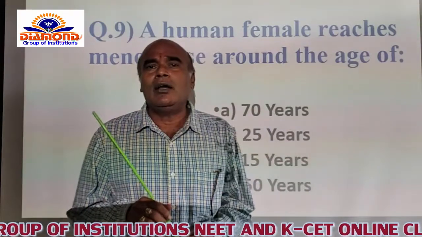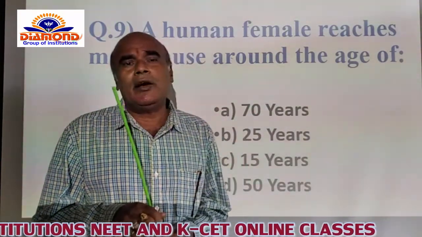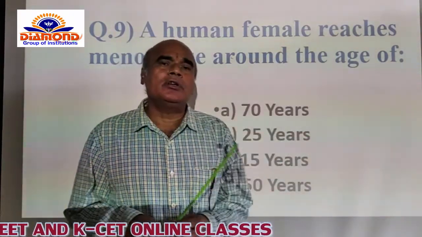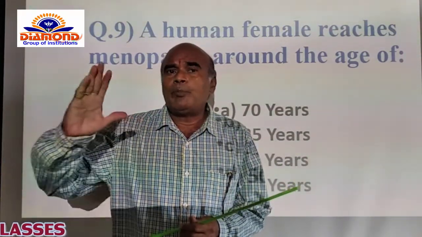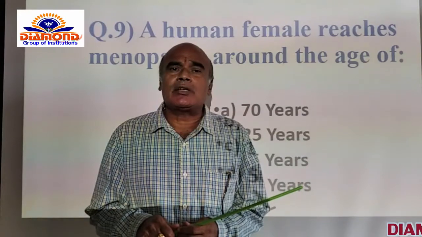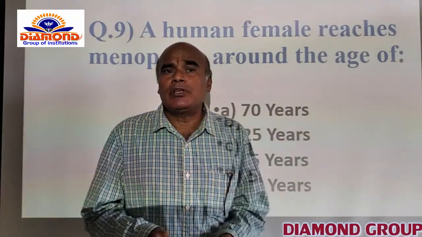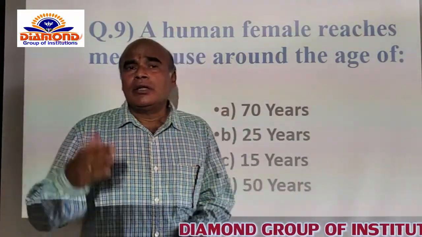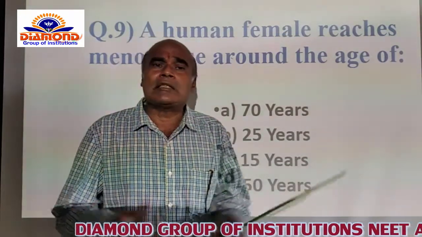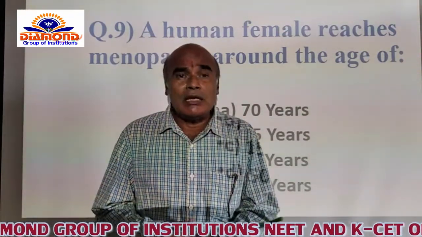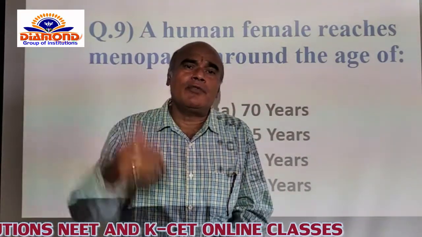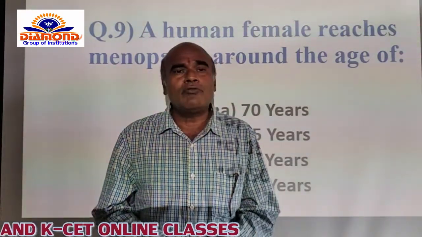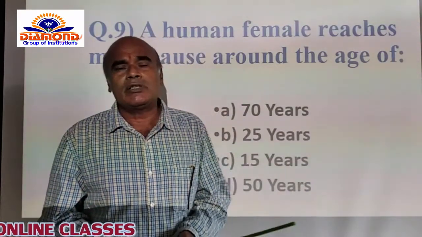That stage of the production of the first egg in her life is called menarche. Whereas when a woman attains 50 years of age, there is no production of the egg. That natural cessation of the production of the egg in the woman at about 50 years of age is called menopause itself.